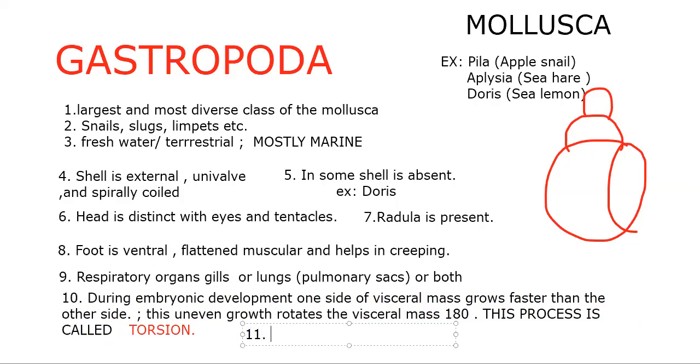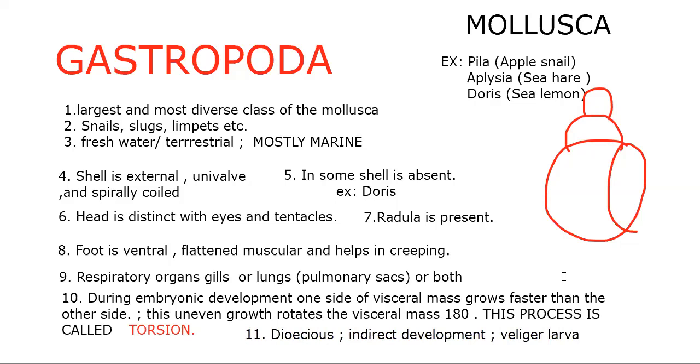Next, finally, they are dioecious. What is dioecious? Unisexual animals. And development is indirect development with a larval form. When we announce indirect development, we should say the name of the larva. Veliger is the larva, Veliger larva. So this is the story of Gastropoda.